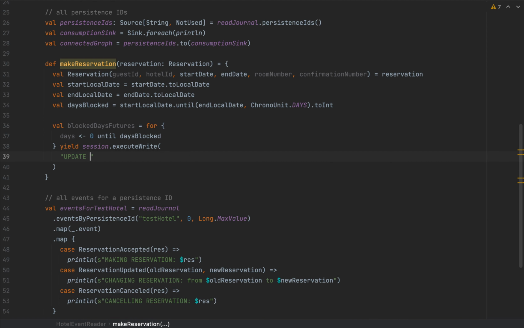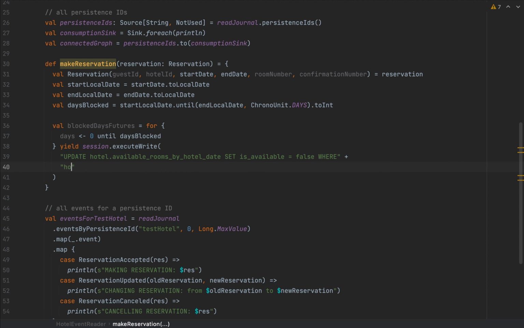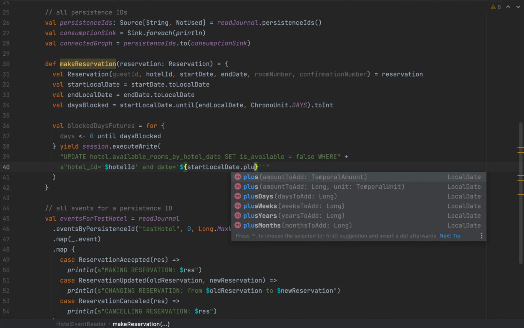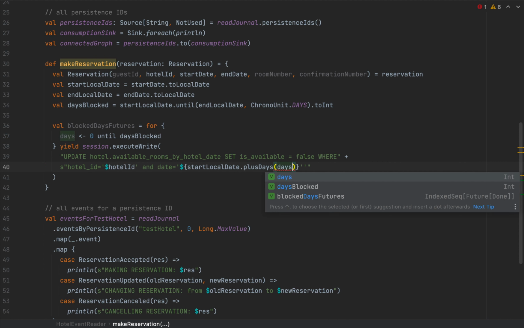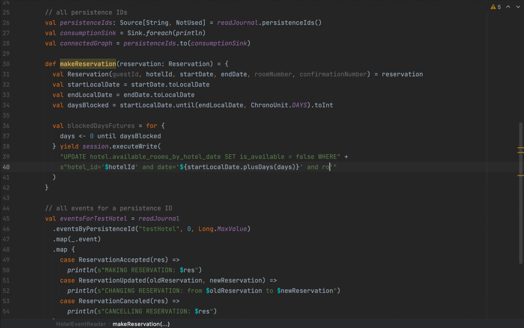I'm going to say update this table set is_available to false, with a where clause where hotel_id is the hotelId, making sure I'm wrapping this in single quotes, and date is equal to single quotes, and I'm going to expand a variable here, which is startLocalDate plus days, and room_number equals roomNumber.